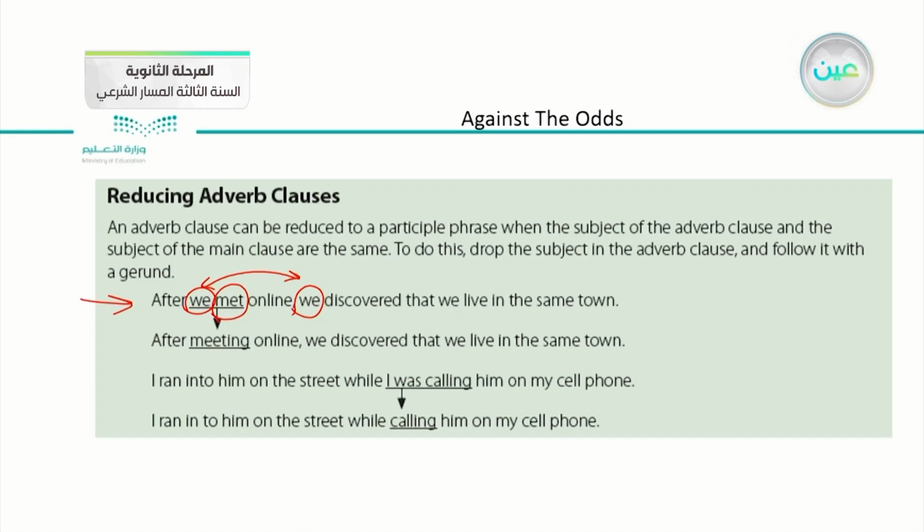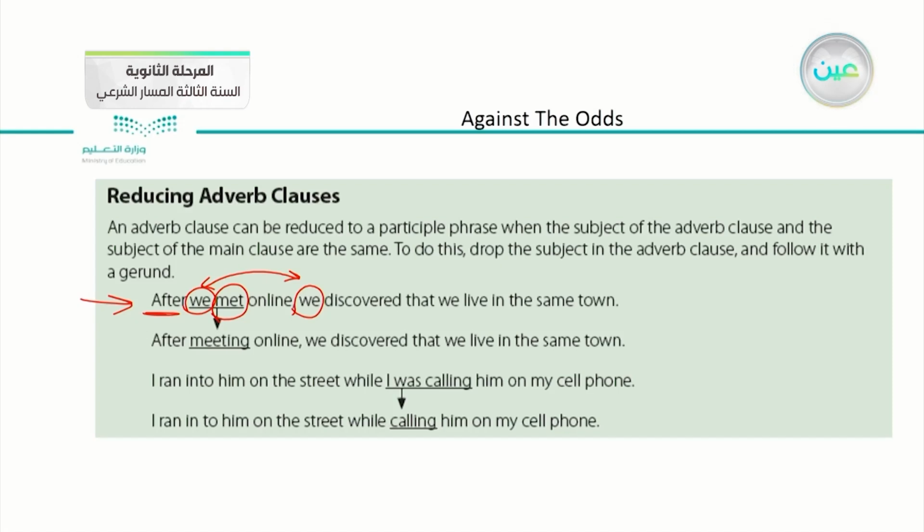To do this, drop the subject in the adverb clause. This is the adverb clause. We said that it usually starts with words like after, before, if, while, when, and so on, okay? To do this, drop the subject in the adverb clause and follow it with a gerund.